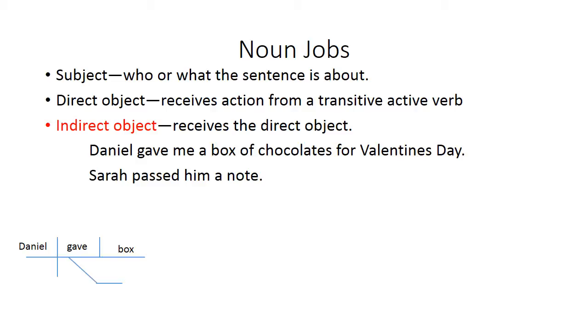Indirect objects are diagrammed under the verb. So we've got, Daniel gave what? Daniel gave a box. But who received that box? In this sentence, this word right here, Daniel gave me a box, right?